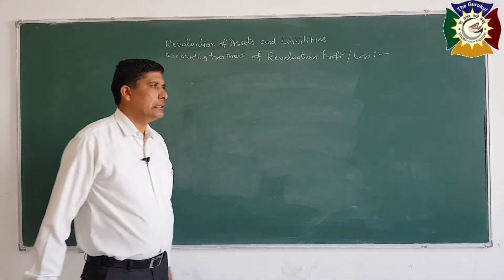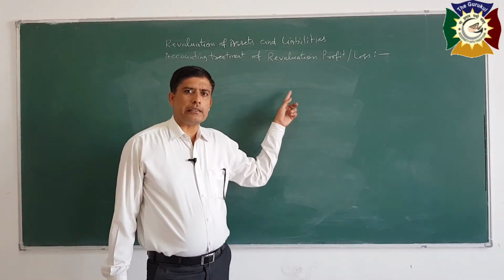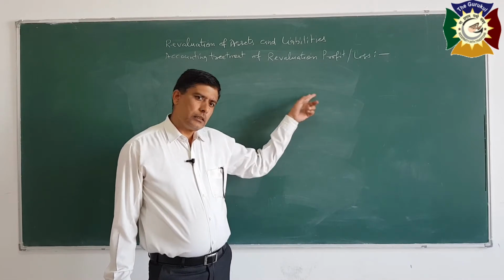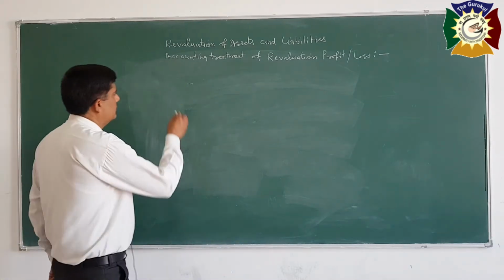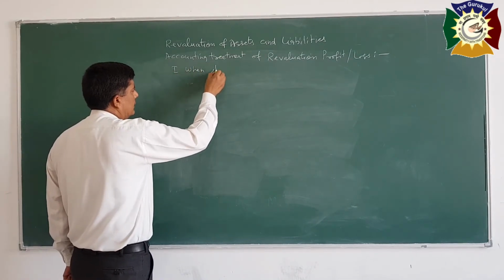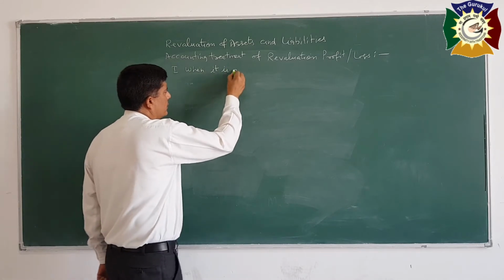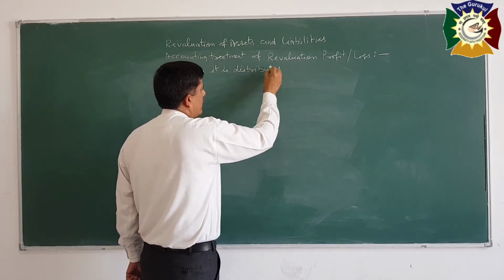So when this profit or loss on account of revaluation of assets and liability is recorded in books of accounts, there are two methods. First, when it is distributed among the partners.